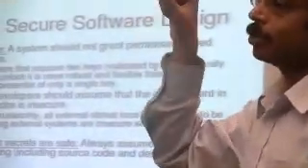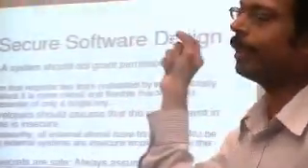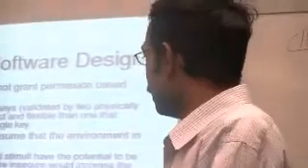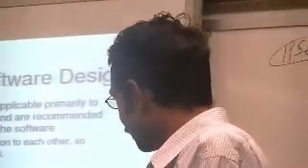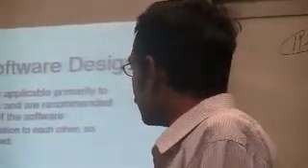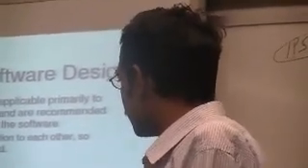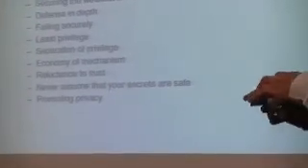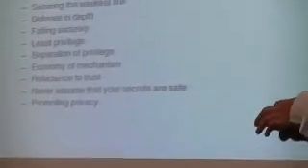If you want to check every time you want to update a file whether the user has access to the file or not, it takes a lot of time, right? So there are certain trade-offs. Even between these principles, you cannot achieve all of them together. There are always some trade-offs. But it's something that you should know and put into practice when you start designing software. Okay, so these are some of the principles for secure software design.